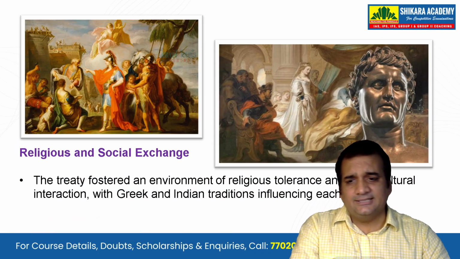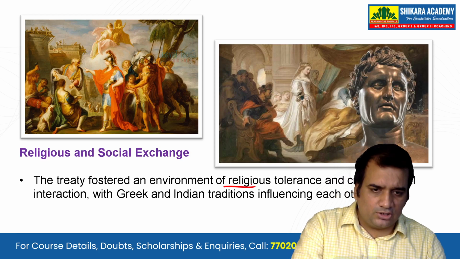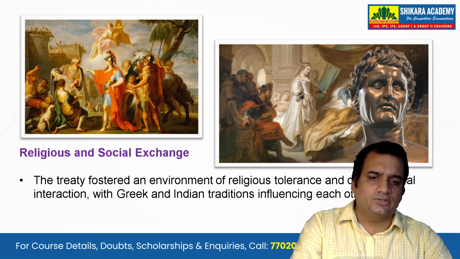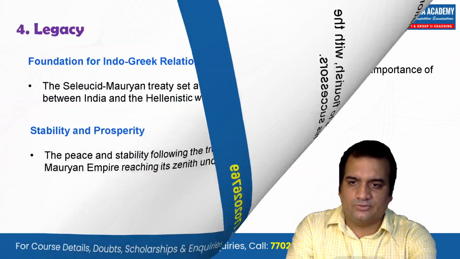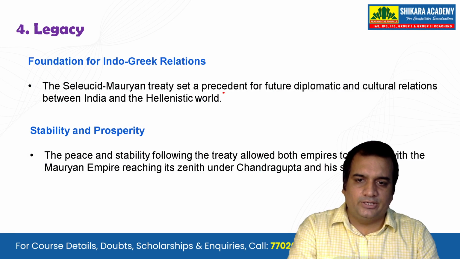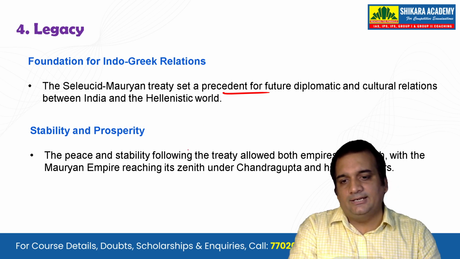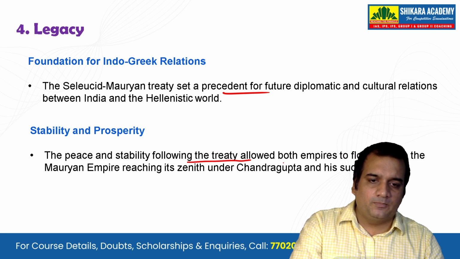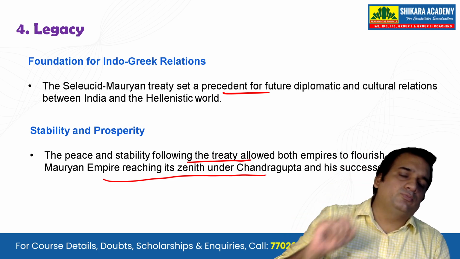Now the religious and social exchanges will also take place. The treaty fostered an environment of religious tolerance and cross-cultural interaction, with Greek and Indian traditions influencing each other, and the foundation for Indo-Greek relations will also start. The Seleucid-Mauryan treaty served as a precedent for future diplomatic and cultural relations between India and the Hellenistic world. The peace and stability following the treaty allowed both empires to flourish, with the Mauryan Empire reaching its zenith under Chandragupta and his successor.